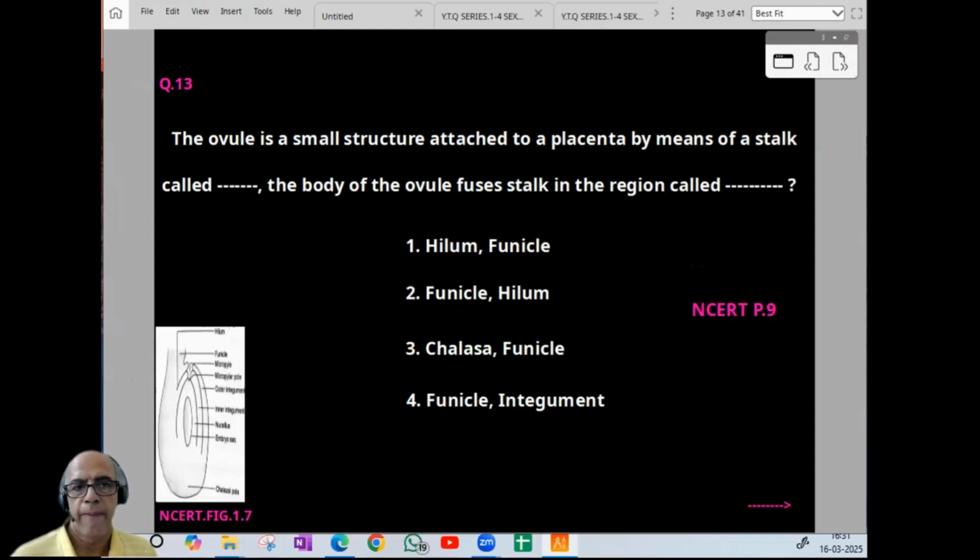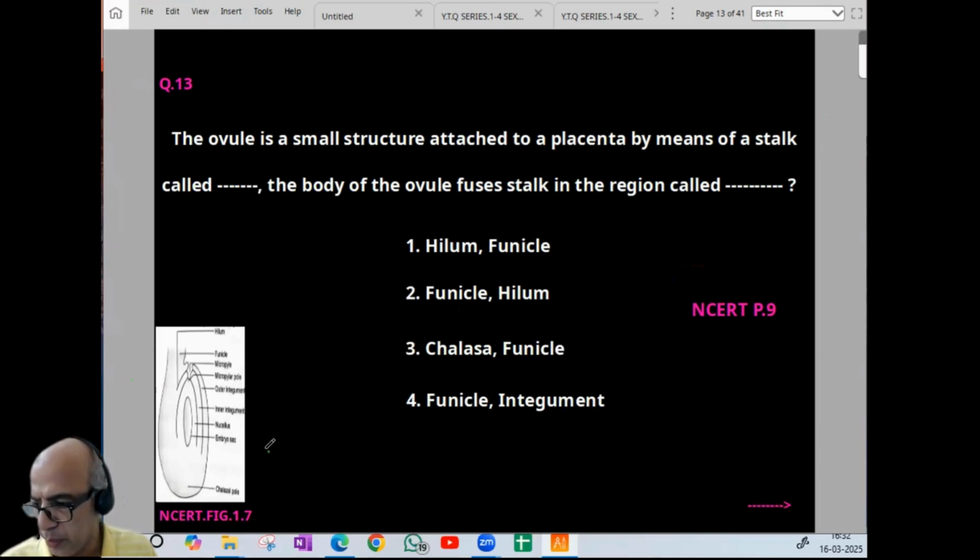Now 13. The ovule is a small structure attached to the placenta by means of a stalk called funicle. The body of the ovule fuses with the stalk in the region called hilum. So funicle and hilum diagram is clear. So option-wise, it is 2. So 13th question, it is 2. Now we can proceed to 14.